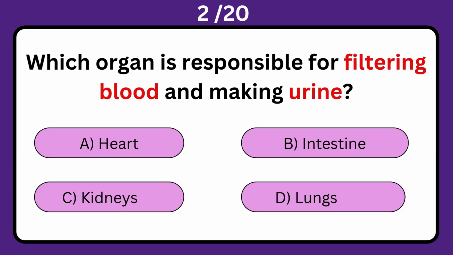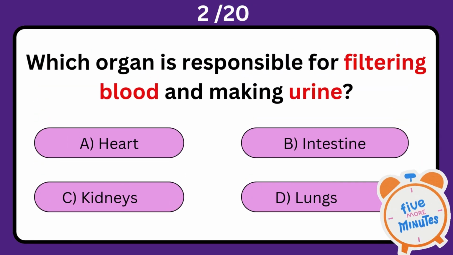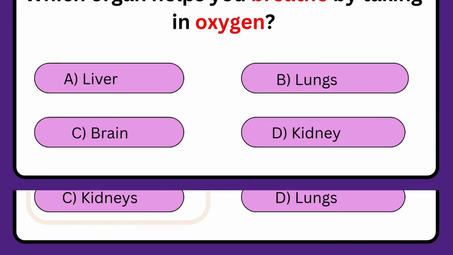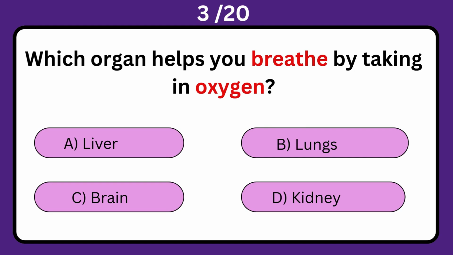Which organ is responsible for filtering blood and making urine? A. Heart. B. Intestine. C. Kidneys. Or D. Lungs. The correct answer is C. Kidneys.